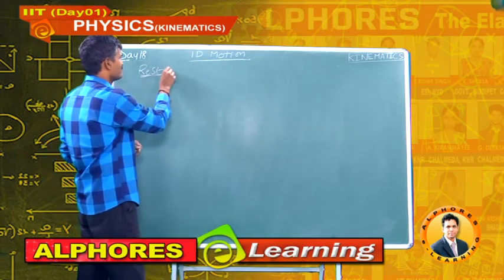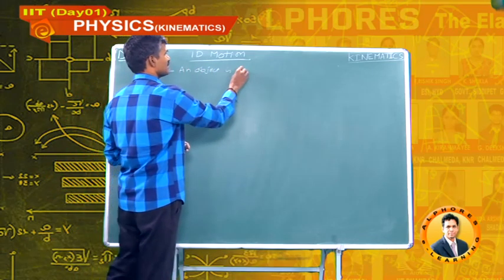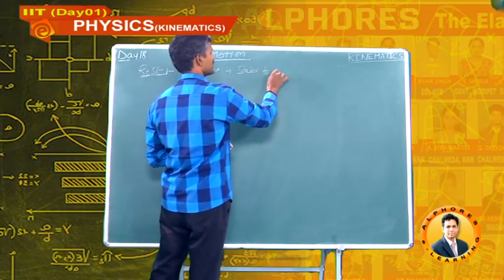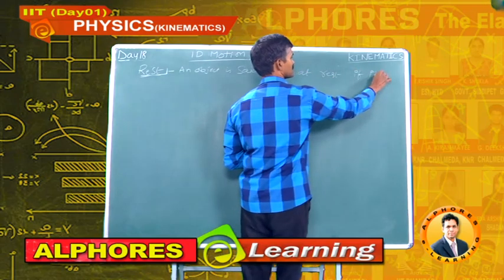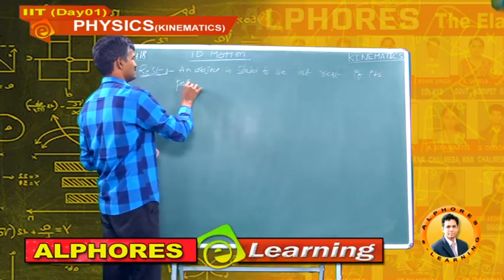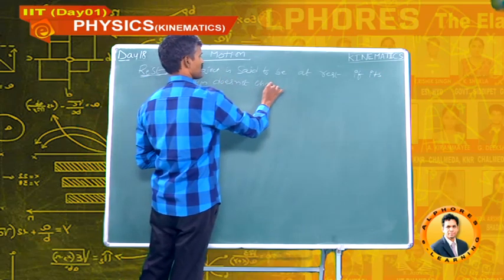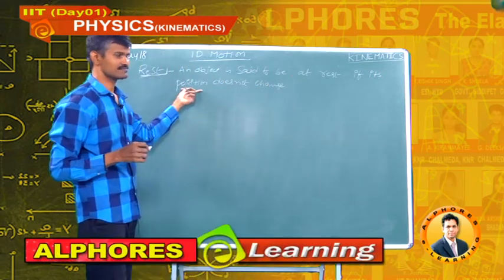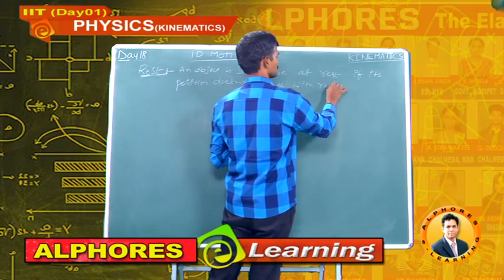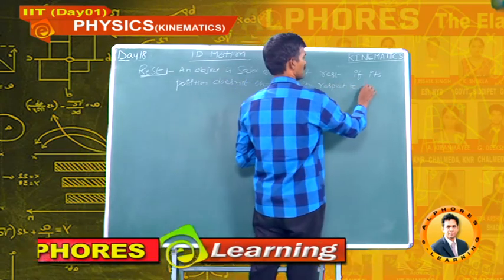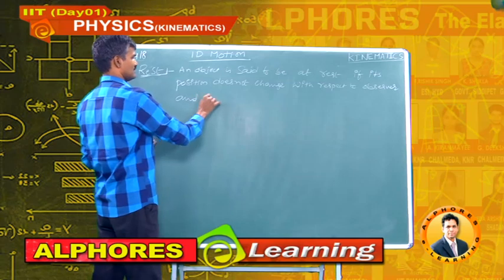So what is the definition of rest? An object is said to be at rest if its position does not change with respect to observer and time.